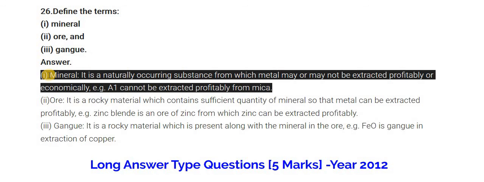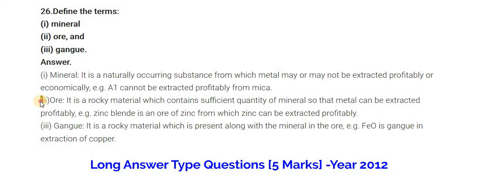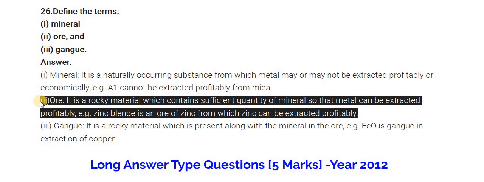For example, aluminium cannot be extracted profitably from mica. The second one is ore. Ore is a rocky material which contains a sufficient quantity of a mineral so that metal can be extracted profitably. For example, zinc blende is an ore of zinc from which zinc can be extracted.